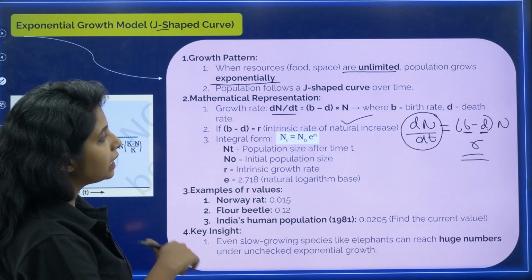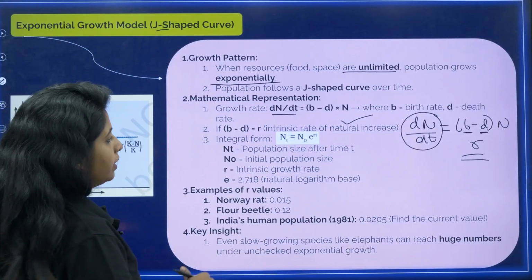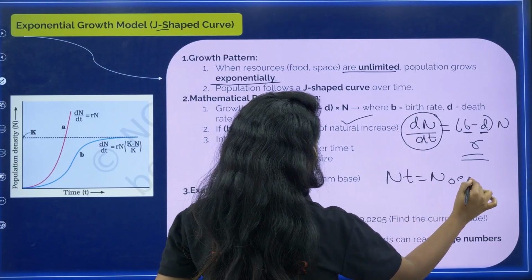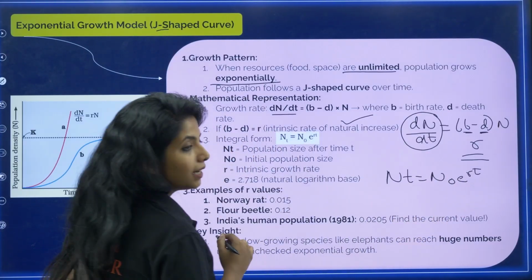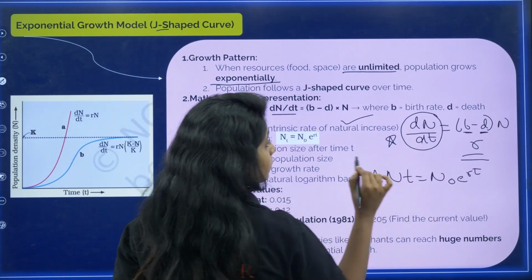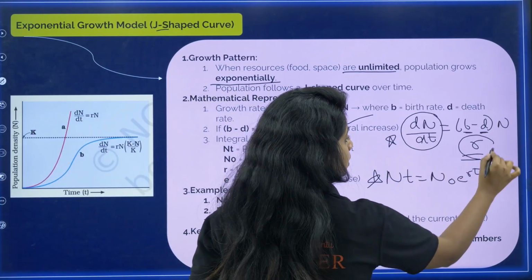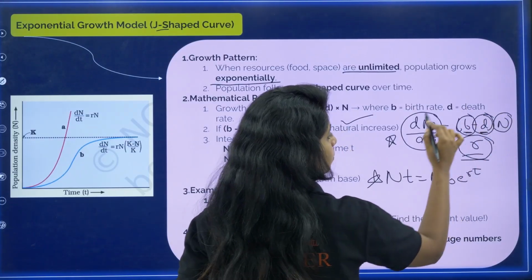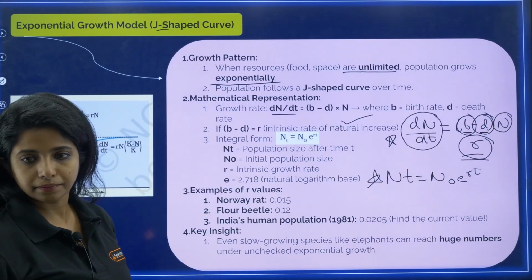Now there is an integral formula for the same thing, that is Nt equals N naught e raised to rt. Nt equals N naught e^rt. All these formulas are really important. Please know what everything stands for. r is the intrinsic rate of natural increase, b is birth rate, d is death rate, N naught is the present day population size, and Nt is the population after some time.